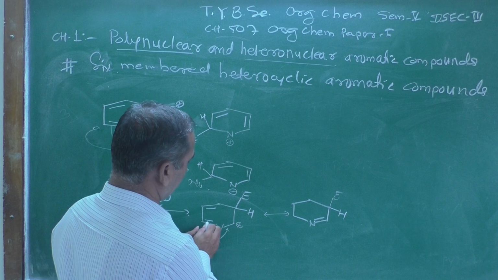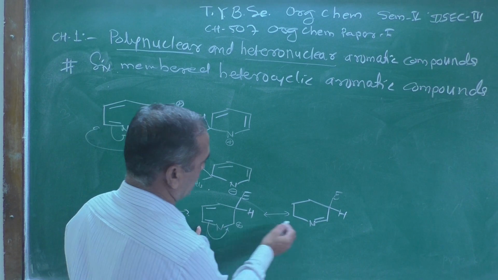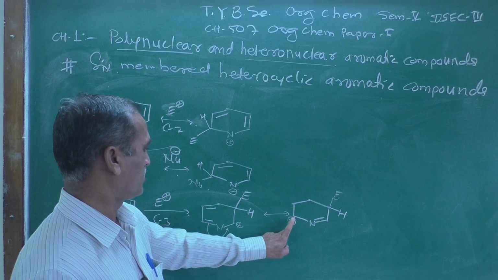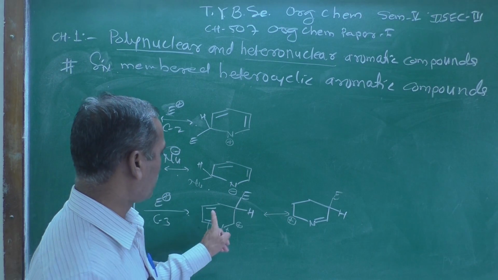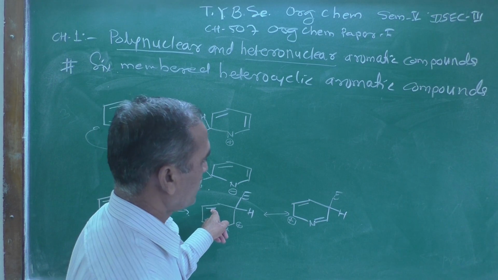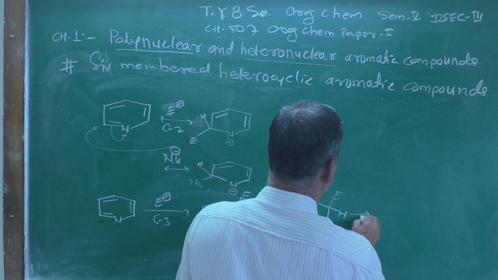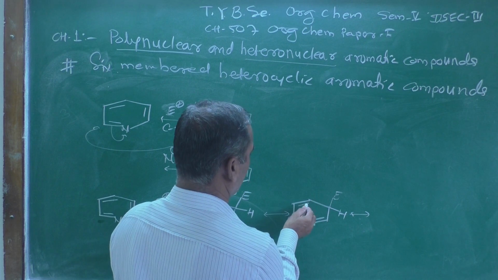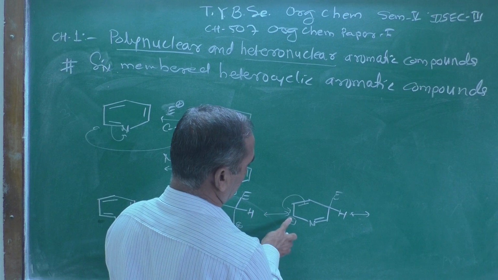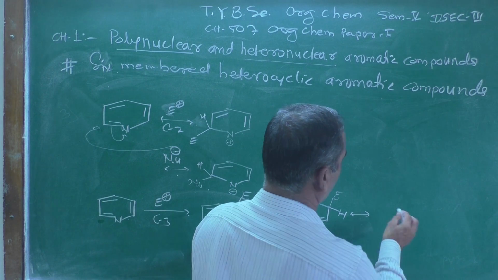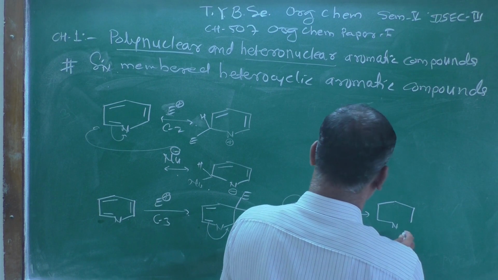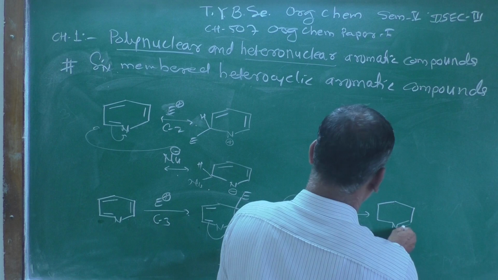When we shift this double bond from here to here, the positive charge comes on this carbon atom, and this double bond still remains as it is. Look at this, and now we can show another resonating structure. This double bond now shifts from here to here, forming a double bond here and neutralizing that positive charge. You can get another structure, with the other part of the nitrogen as it is.